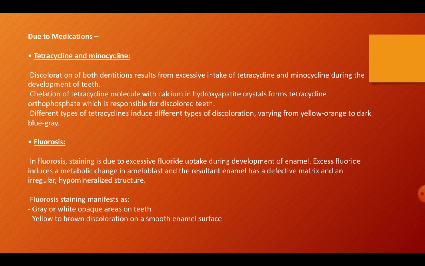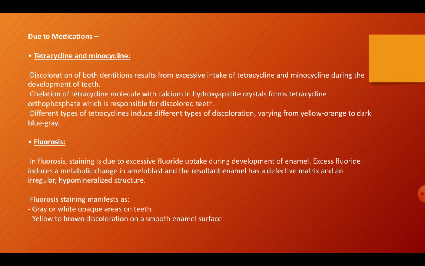Now, discolorations due to medications can be due to tetracycline or a derivative of tetracycline like minocycline, and because of fluoride. Now, what happens in tetracycline discoloration? Discoloration of both dentitions results from excessive intake of tetracycline and minocycline during development of teeth. What happens here is that chelation of tetracycline molecule with calcium in hydroxyapatite crystals forms tetracycline orthophosphate that is responsible for discoloration of teeth.